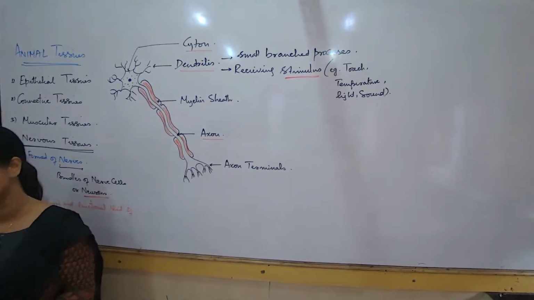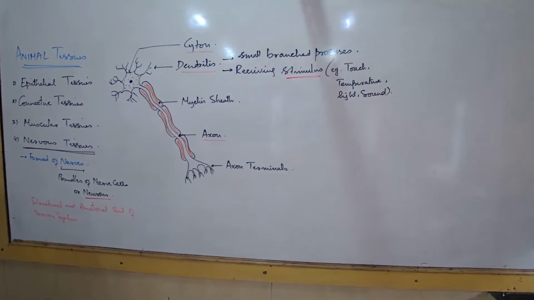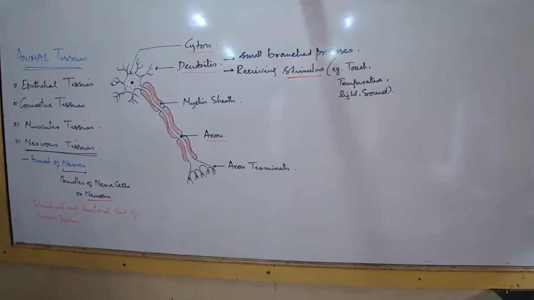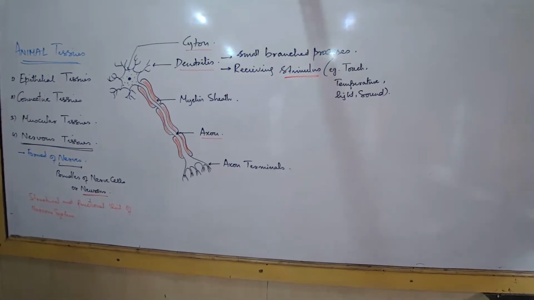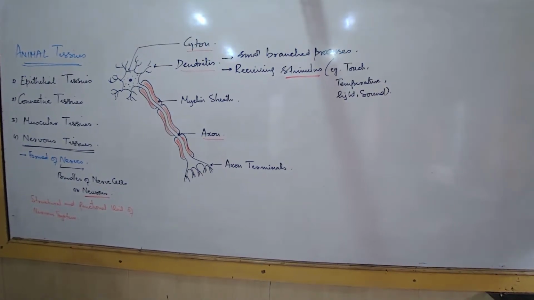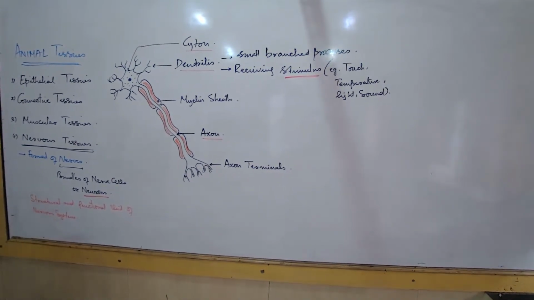The light can be a stimulus. How can the light be a stimulus? Because it is the light which is being received by the neurons of the eyes, and that is how you are able to write. If I put on the light, will you be able to write? If I make the room dark, it will be difficult for you to write. Then what do we understand? Yes, light also can be a stimulus, sound also can be a stimulus, etc.